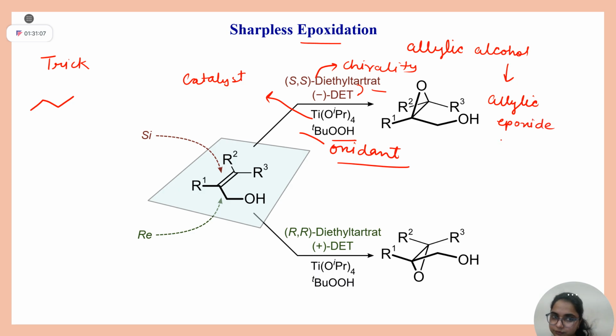Let's say you are given this. You have to draw this double bond in a vertical position like this. Here hydrogen is there, here hydrogen is there. If you draw it vertical, you just have to flip this molecule this way. Can I write it like this?